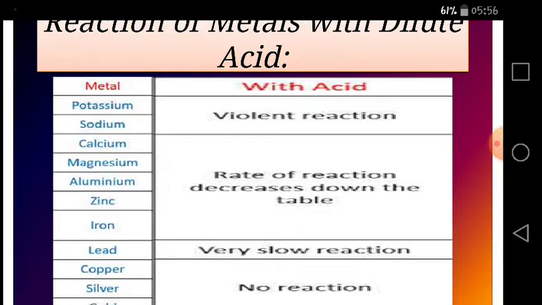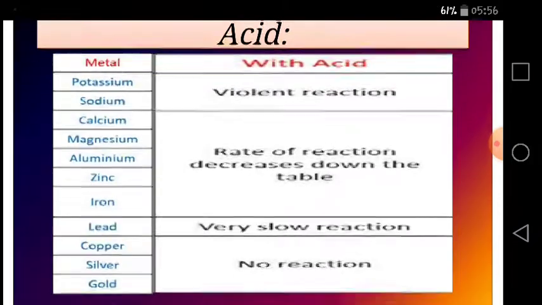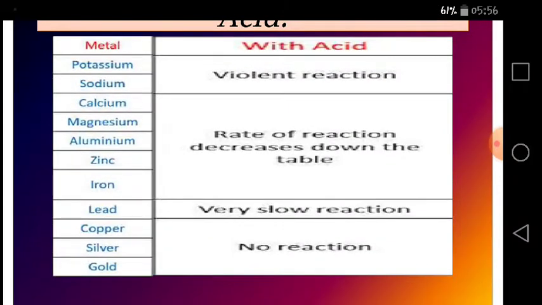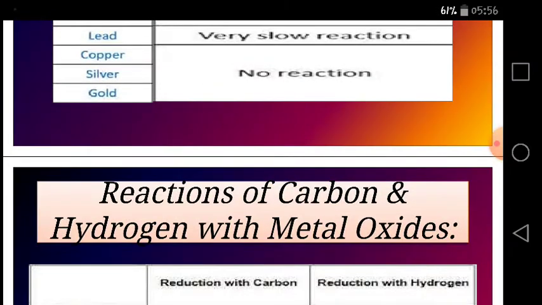So from these reactions we also conclude the order of reactivity. Potassium and sodium are placed on the top, zinc and iron in the middle, while silver and gold are placed on the bottom. So from these reactions we understand the order of reactivity of metals in the reactivity series.